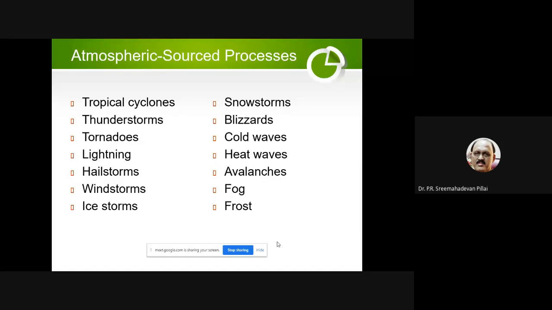Blizzards means very high speed wind. 60 km/h is much wind, but they will be carrying along with them minor particles of snow or hail. That is called blizzard. Then cold waves. Cold waves are common in North India. Cold waves means all of a sudden super cold will be spreading in that area.